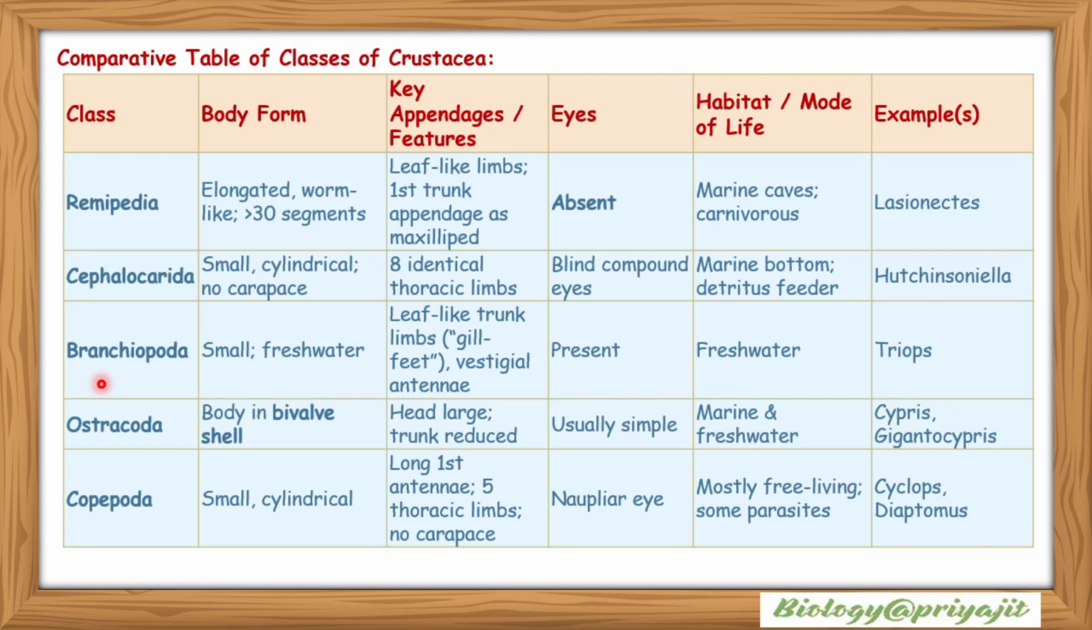Branchiopoda: they are also small and freshwater. They have leaf-like trunk limbs or gill feet, and they have vestigial antennae. Their eyes are present. They live in a freshwater habitat. And examples: Triops.